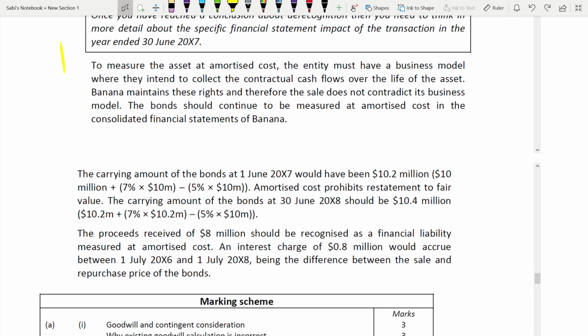So they told us that it will be measured at amortized cost. To measure the asset at amortized cost, the entity must have a business model. This is all from IFRS 9. That's why you may not understand what this business model is, why they are talking about amortized cost and all those things. But once you go through IFRS 9, you'll understand this. Maybe you can come back after seeing my IFRS 9 video and then understand this better.